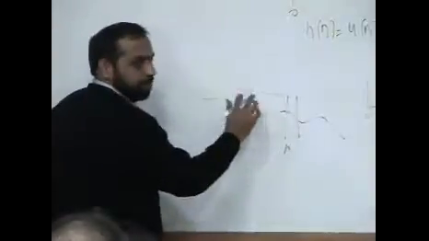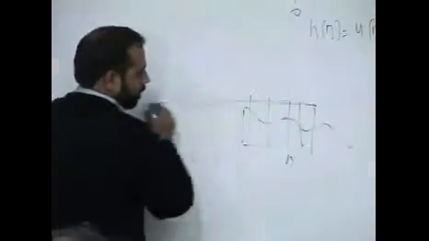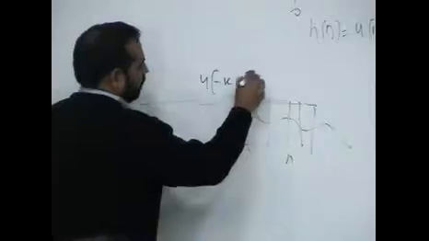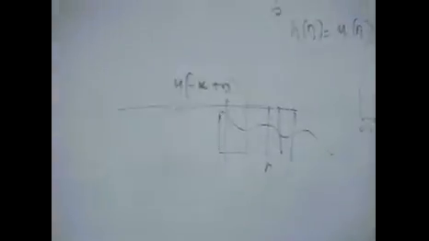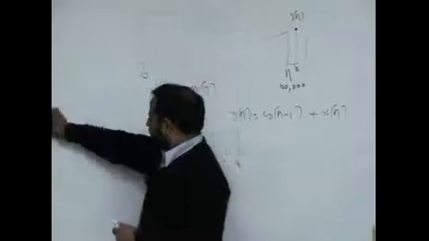Then you move it and then again, you have to add. So wherever you are moving this u of minus k plus n or whatever, basically you are adding all the samples. But we'll come back to this point, but here the important point is that you can realize an